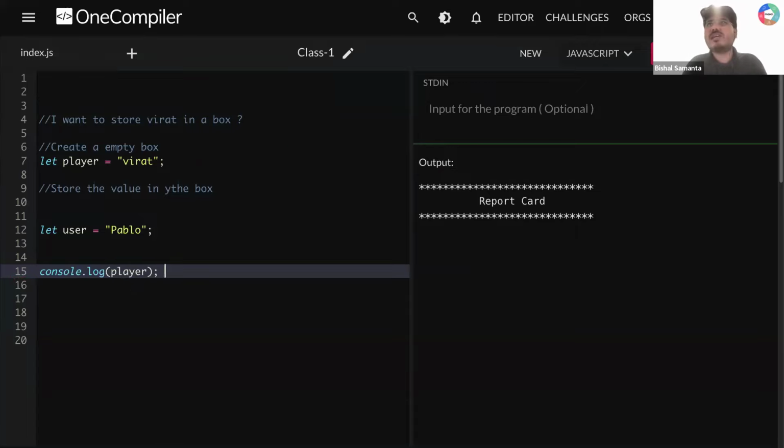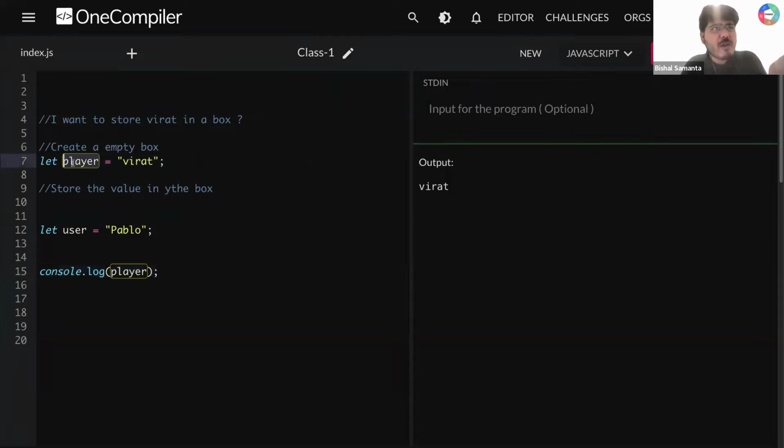Okay, now let's run it. Can you tell me, guys, what is the value stored in a variable called player? Virat is the value, right? So that is the reason we are getting Virat printed here. But tell me one thing, what if I write something like this, with quotation marks? What am I supposed to get? Now this player itself is a value. So inside that I'm printing, please print console.log player. Can you see again I'm getting player.